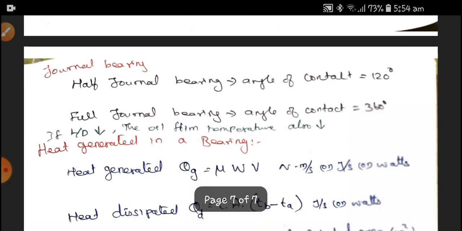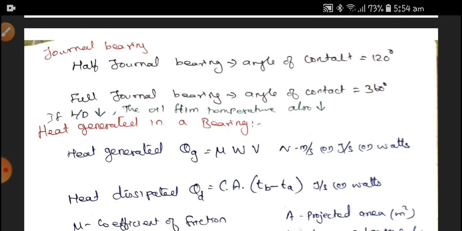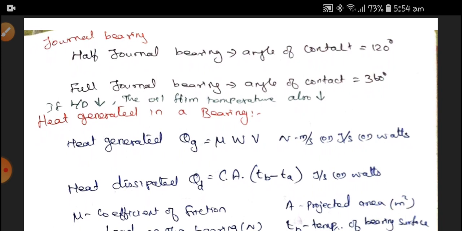Next is the journal bearing. Journal bearings are divided into two types: one is the half journal bearing, another is the full journal bearing. In the half journal bearing, the angle of contact is 120 degrees. In the full journal bearing, the angle of contact is 360 degrees. In a full journal bearing, if the L by D ratio reduces, the oil film temperature also reduces. This is an important phenomenon.